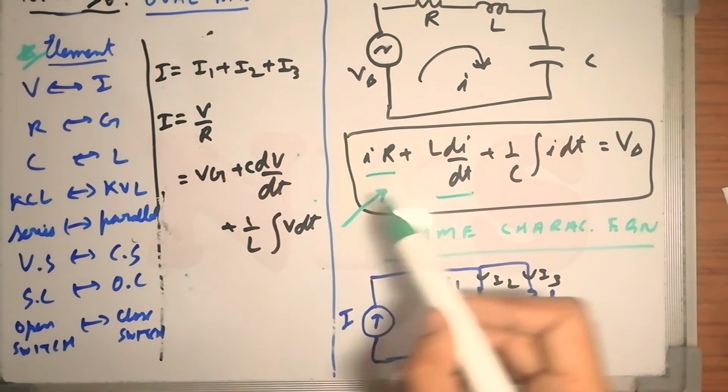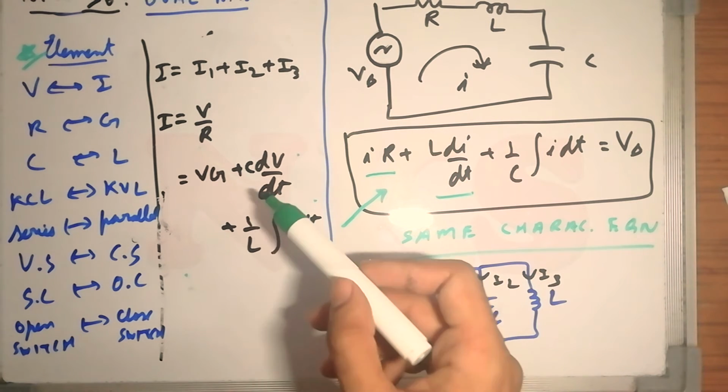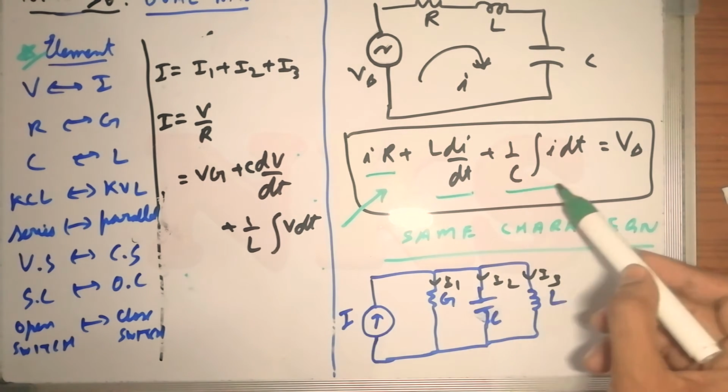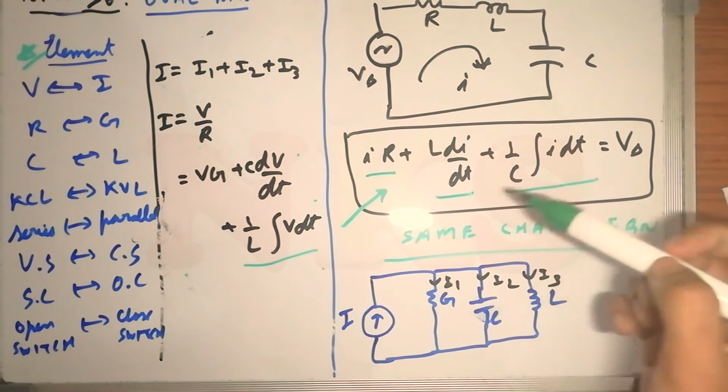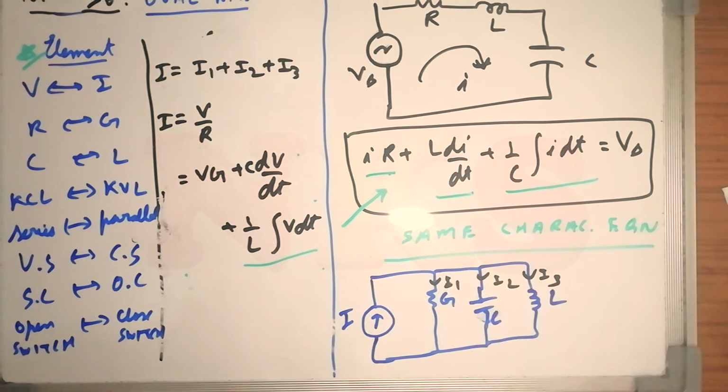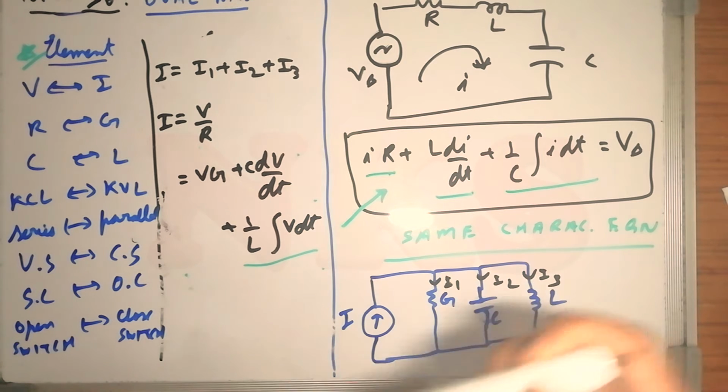In the dual of this network, 1 by C integral I dt comes in like 1 by L integral V dt.